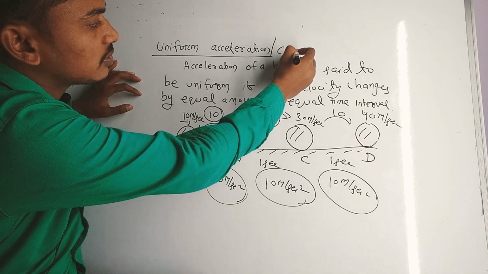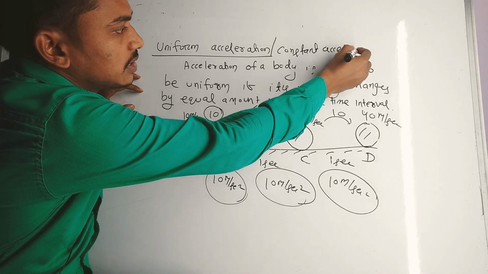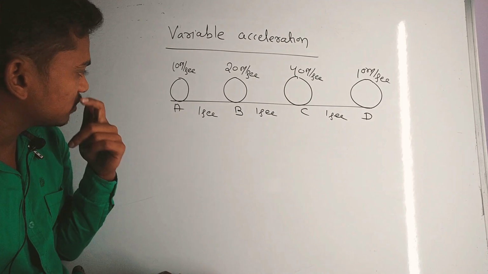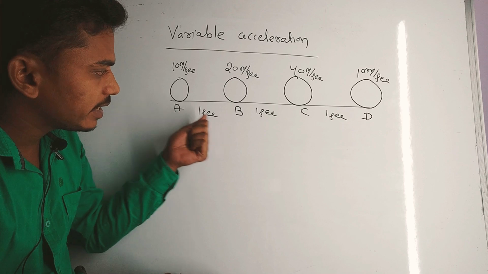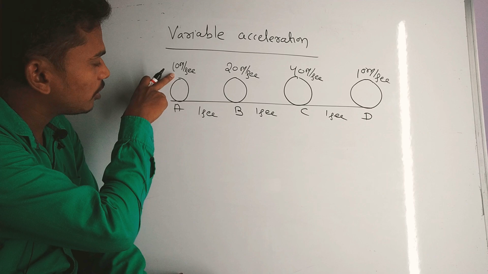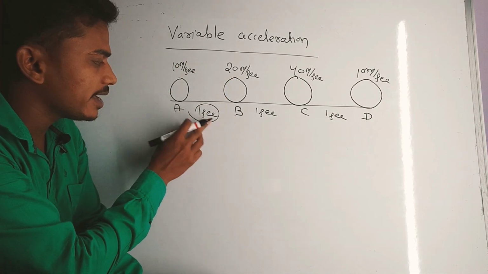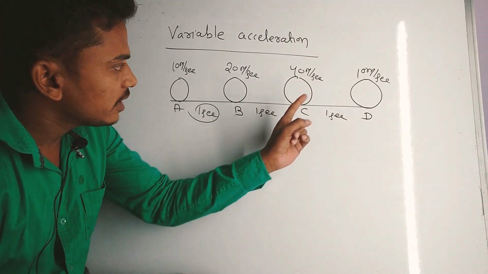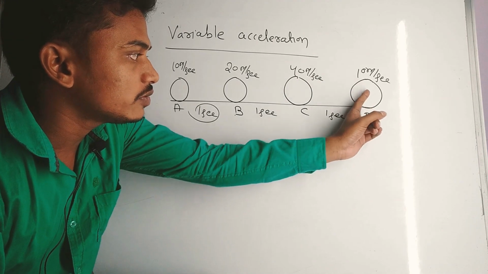or it is called constant acceleration. Okay, then comes the variable acceleration. Suppose a body during its motion crosses the points A, B, C, D, and the speed changes from 10 to 20 during the journey from A to B, and the time required to reach B from A is 1 second. Here the speed increases from 20 to 40 in 1 second, and here the speed decreases from 40 to 10 in 1 second.